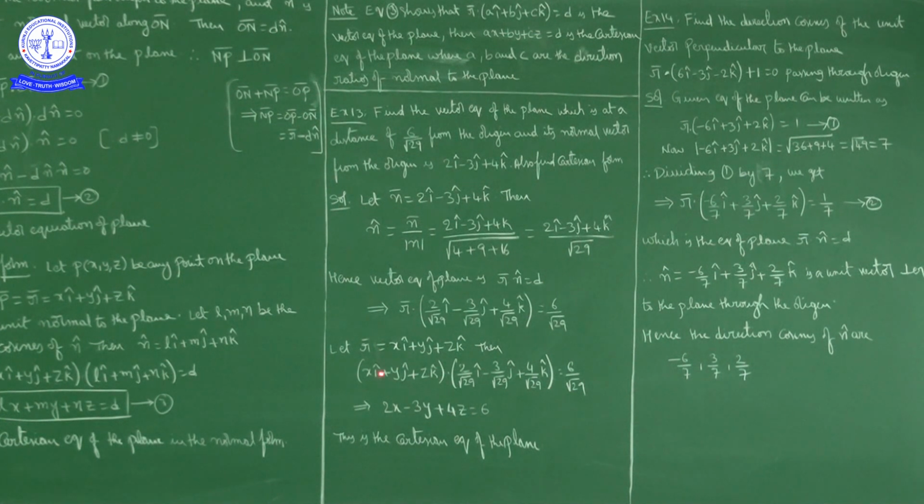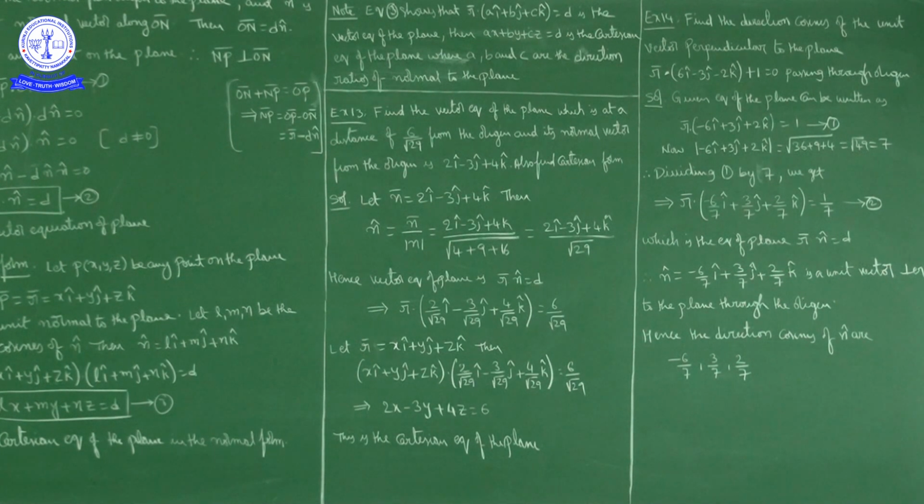So what we get? 2x by root 29 minus 3y by root 29 plus 4z by root 29 is equal to 6 by root 29. Both sides root 29 cancel. So we will get the equation of plane in Cartesian form as 2x minus 3y plus 4z is equal to 6.